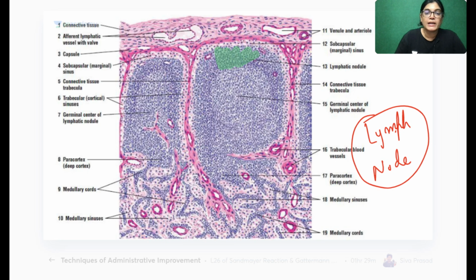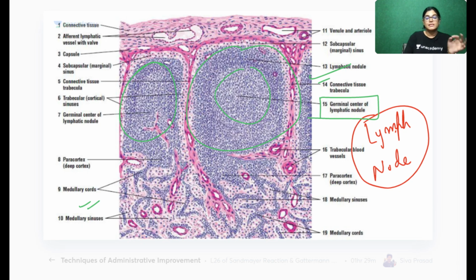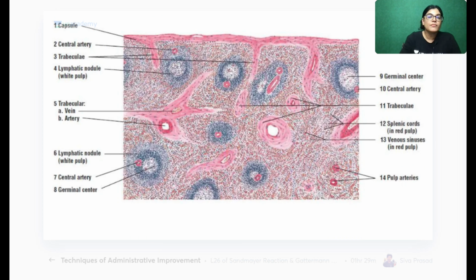The outermost part, as you can see here, is called the cortex. Here, this is one lymphatic aggregate, this is another lymphatic aggregate. In the center there is the germinal center, and in the outermost part there is lymphatic aggregation. And then the subcapsular sinus, and this is the medulla part with medullary cords. This is the key feature of identification of the slide of lymph node.